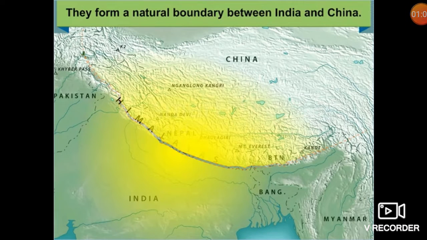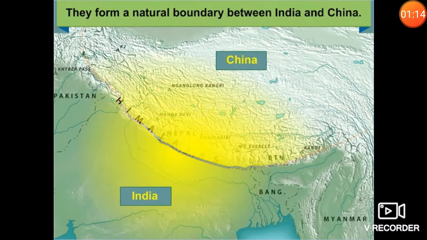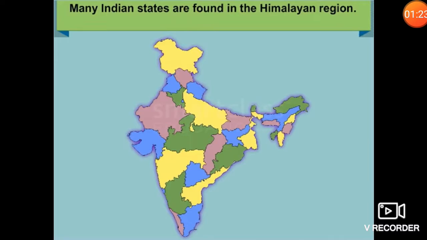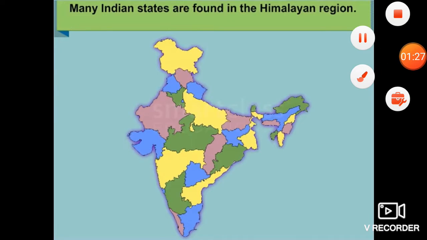The Himalayas form a natural boundary between India and China. This is India on the lower side and China on the upper side. Some of the main states of India are also found in the Himalayan region.